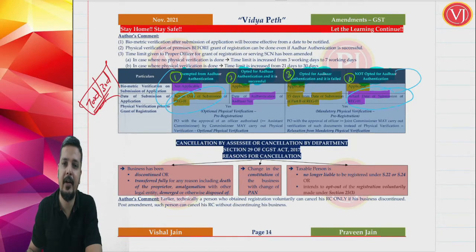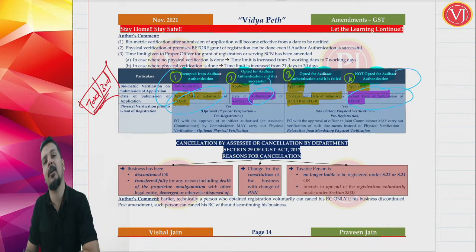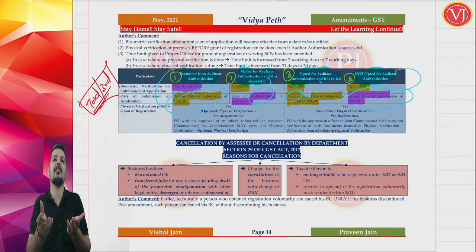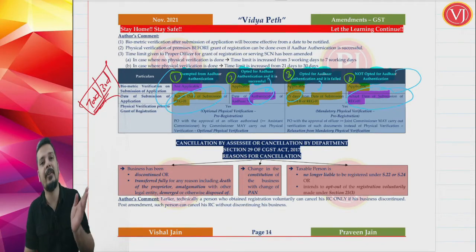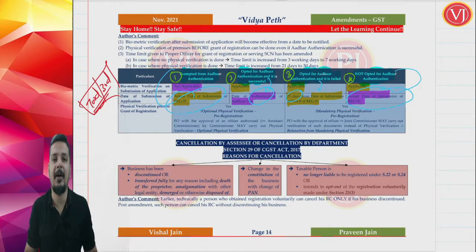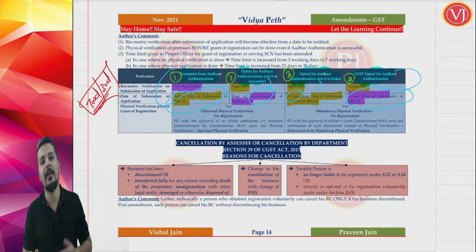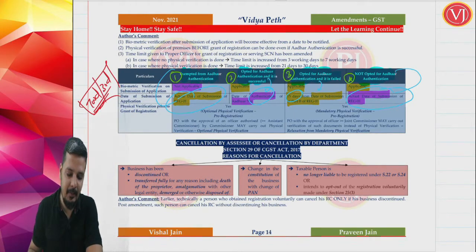The answer is different when you are opting for Aadhaar. If you are opting for Aadhaar authentication and it is successful, then it is the date of Aadhaar authentication being successful. If you are opting for Aadhaar authentication and it is not successful, then it is a very special point. The date of submission of application will be treated as 15 days after the submission of Part B. So only from that date, the officer will calculate his time limit of 7 working days or 30 days, as the case may be.